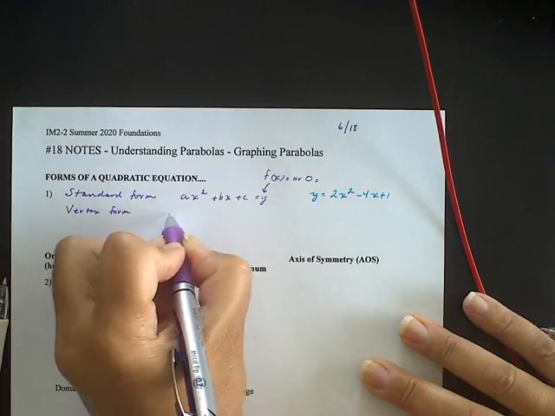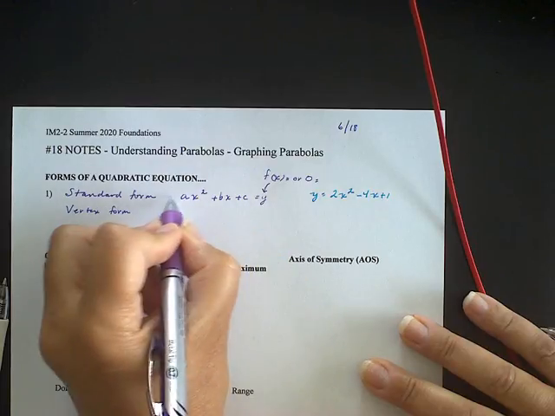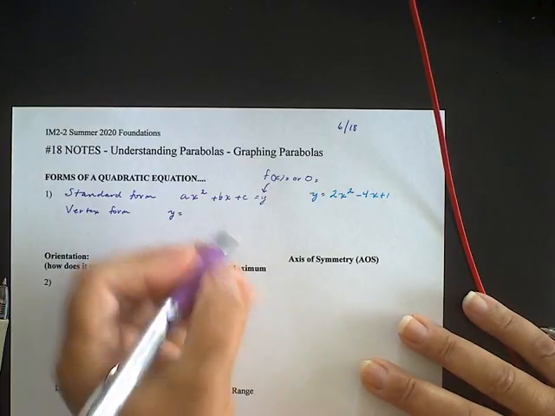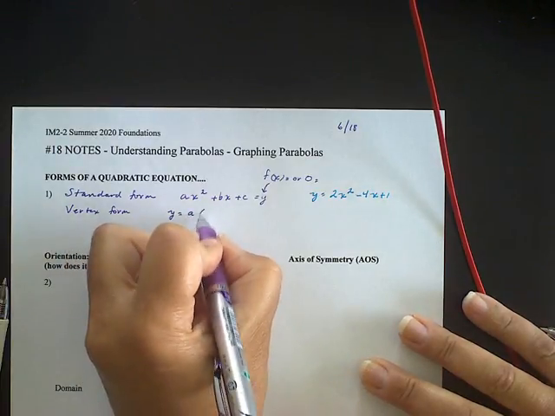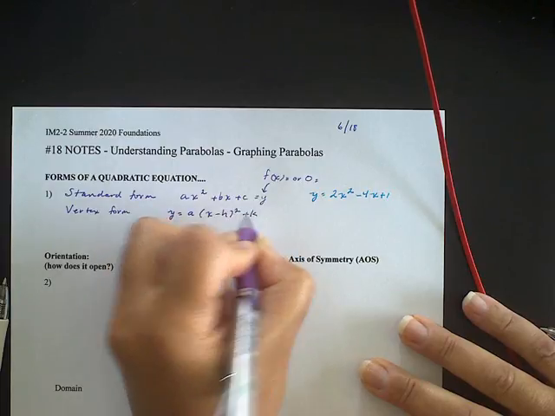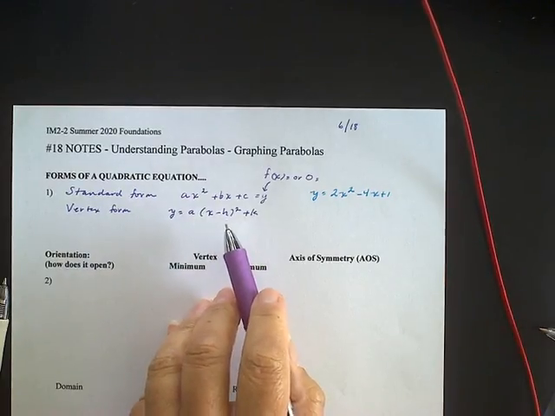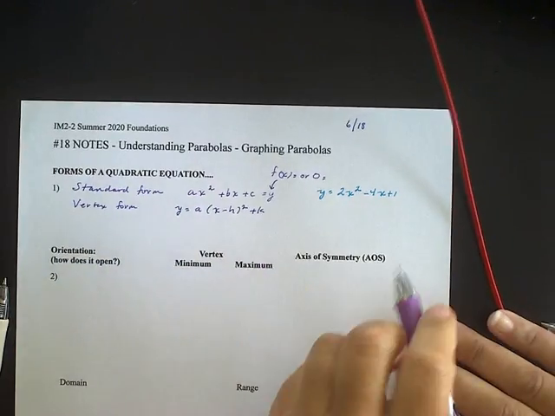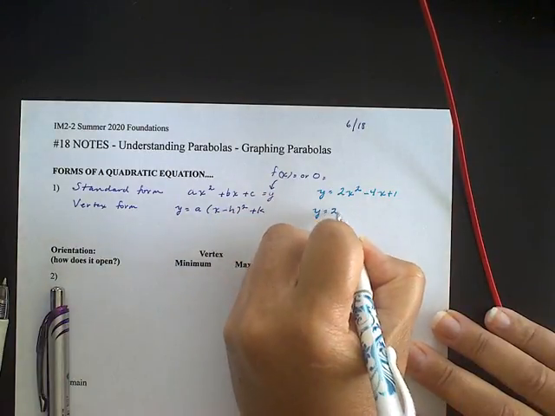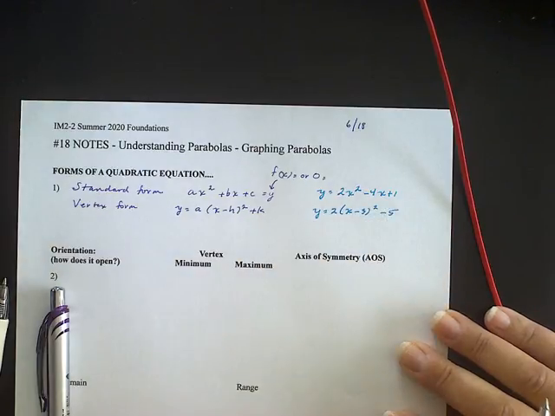And vertex form looks like this. Y equals, and the y could be on this side. It doesn't really matter which side it's on. So y equals a times the quantity x minus h squared plus k. Some textbooks use different letters than h and k, but those tell you something about the graph, and we'll get to that later. An example of that form could be y equals 2 times the quantity x minus 3 squared minus 5.